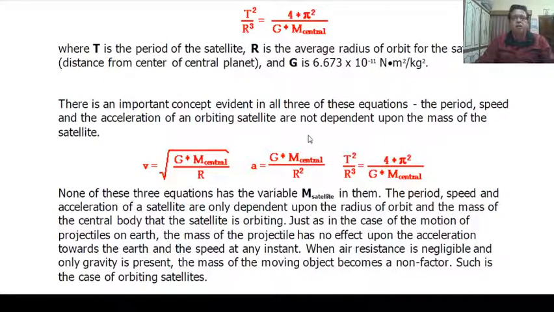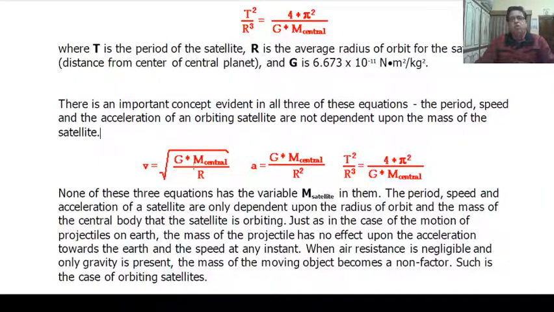A very important conclusion here: all three values we derived do not depend upon the mass of the satellite, but they depend upon M central.